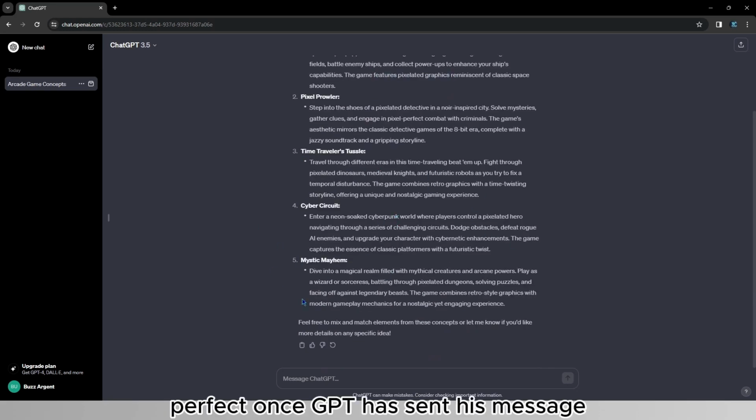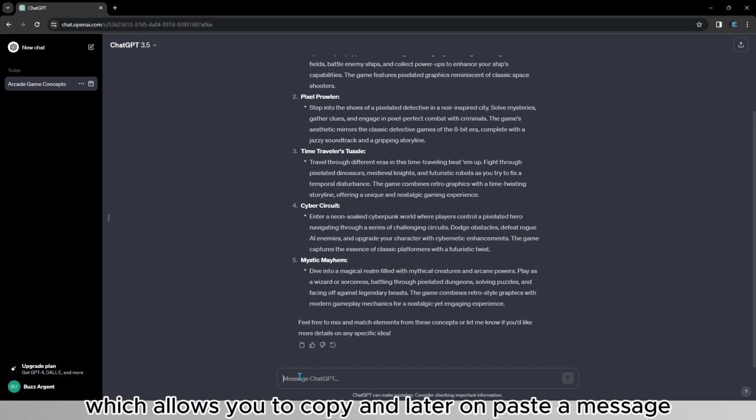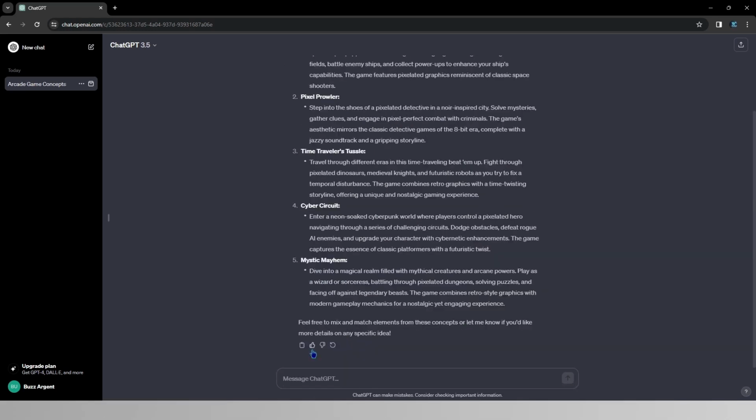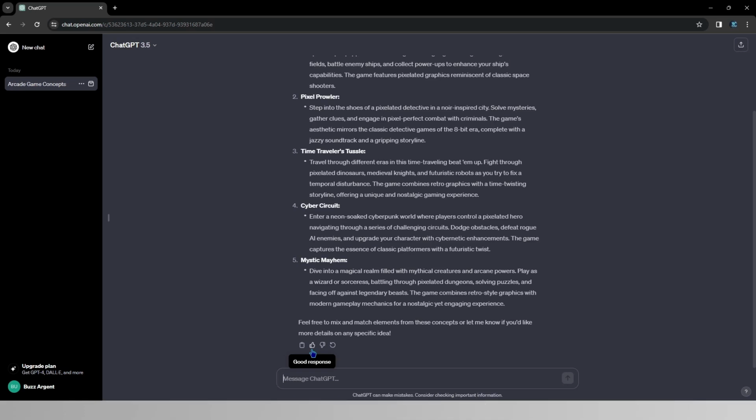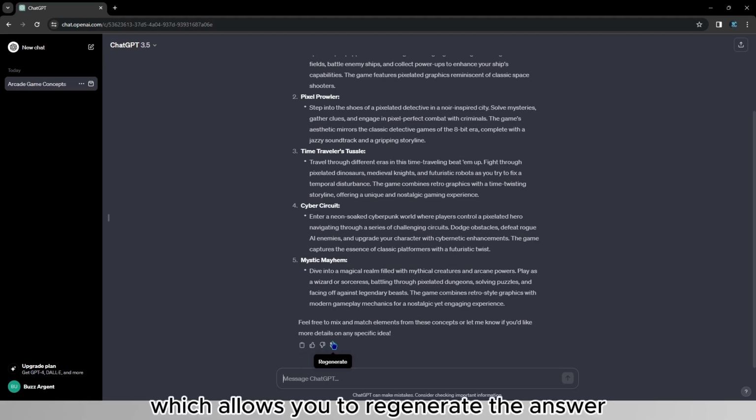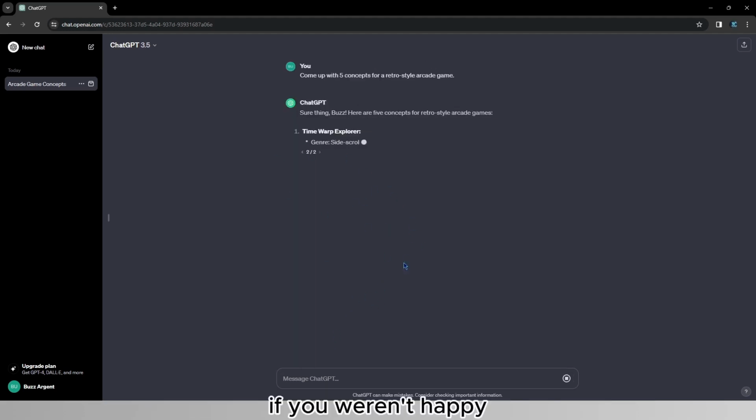Once GPT has sent its message, you have 4 options at the bottom. The first one being copy, which allows you to copy and later on paste our message. Then we have good response, which tells GPT that it did a good job and it will keep replying in that same style. Bad response, which does the opposite. And regenerate, which allows you to regenerate the answer if you weren't happy.